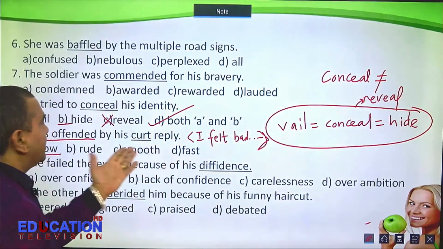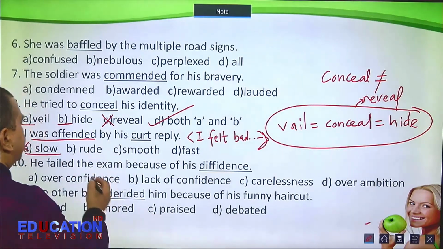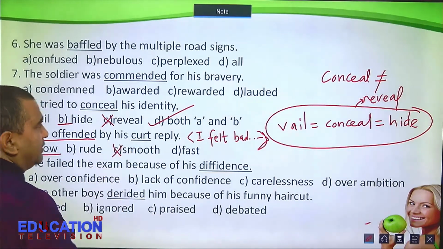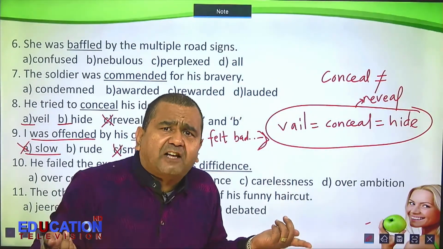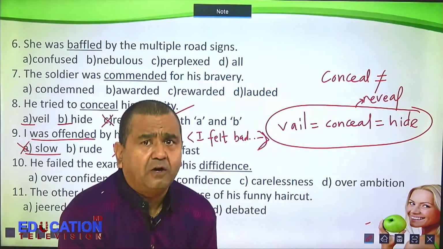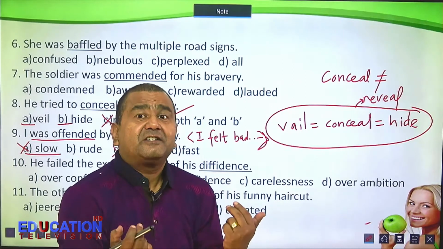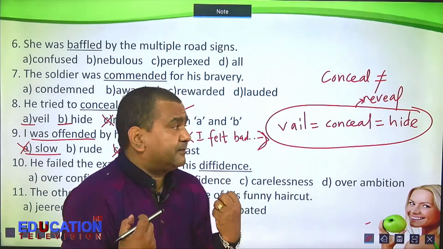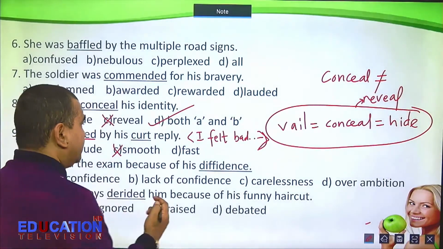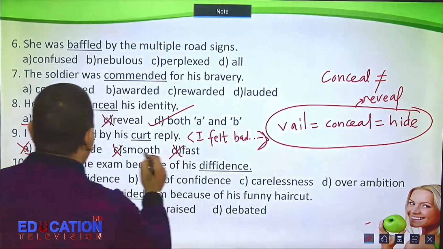So, smooth answer, smooth reply? No. When someone answers you quite faster, when someone replies to you quite faster, do you get angry? Do you feel bad? No. So what's the answer?